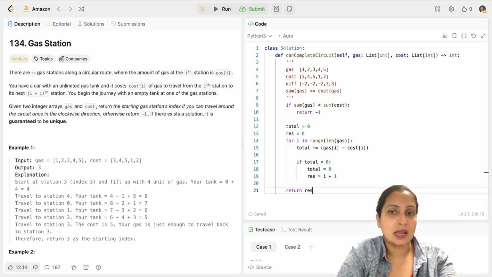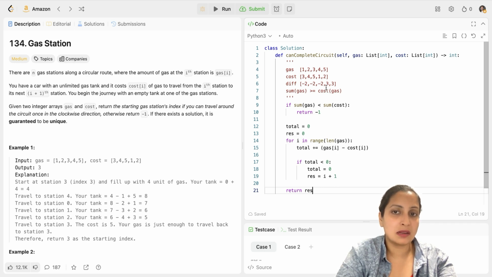So let's take an example. Say, suppose this is our example. We start from the 0th index. So here, 1 minus 3 is -2. So total is less than 0. So we set total to 0 again. And our result will get set to 0 plus 1, that is the first index. And then we again run through the loop. This is again -2. So our result gets set to the second index. Again, we run through the loop and we see that it is -2. So it gets set to the third index.